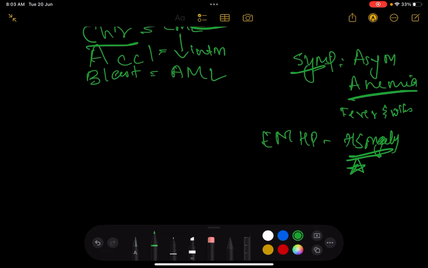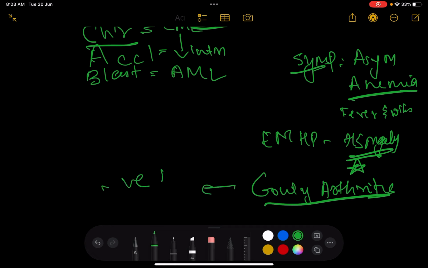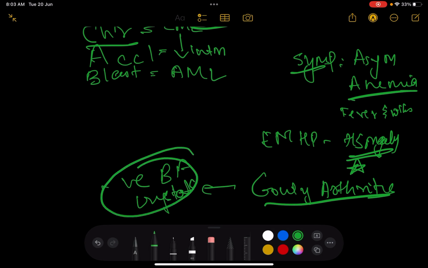Also, you're going to have a lot of gouty arthritis, simply because of the high turnover of cells. In gouty arthritis you can see negatively birefringent crystals, and you can also see a high level of uric acid. And whenever there's uremia and high uric acid, it also predisposes to dilated cardiomyopathy, especially in diabetic patients. So that's also something to keep in mind.